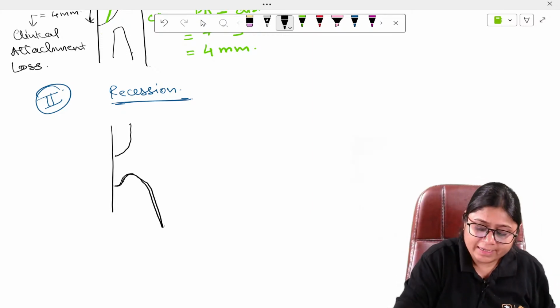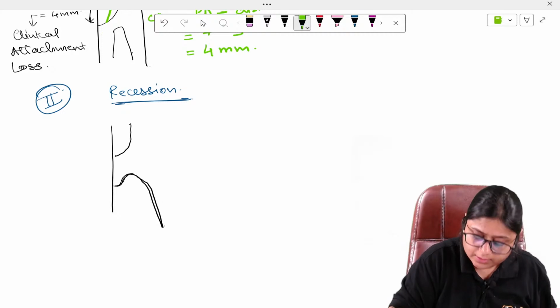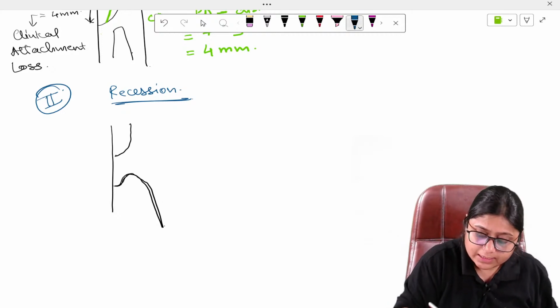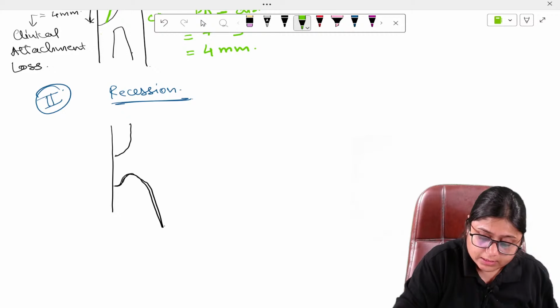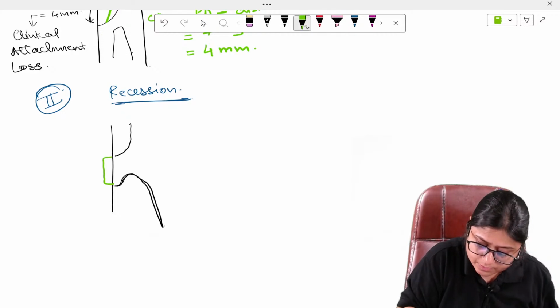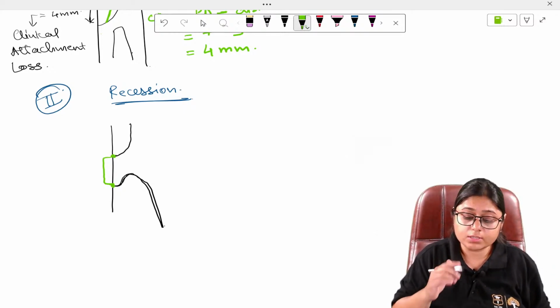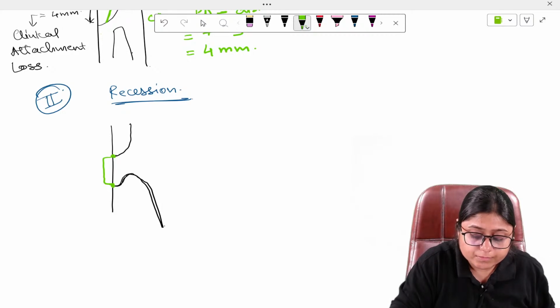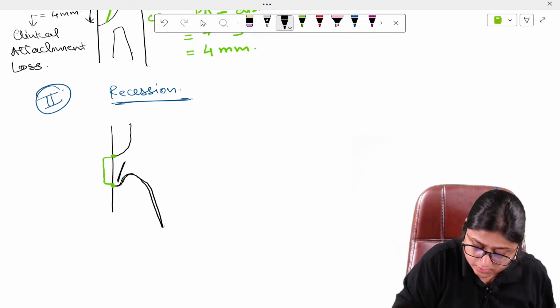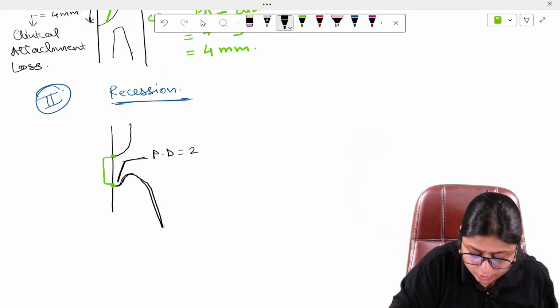So here the probing depth, the clinical attachment loss. What is the clinical attachment loss in this case? The clinical attachment loss in this case is this much, guys, from the CEJ up till the base of the pocket, right? This is your clinical attachment loss. Now here they will give you this distance, the pocket, the probing depth is equal to 2 mm.